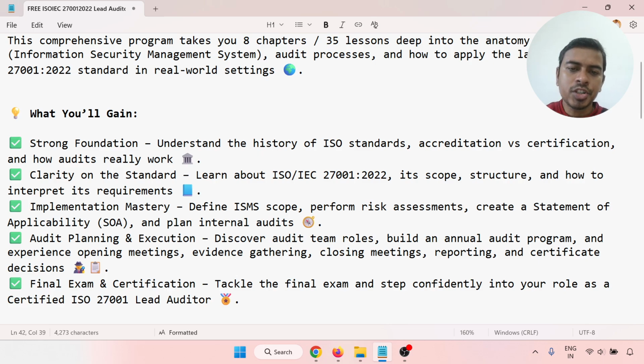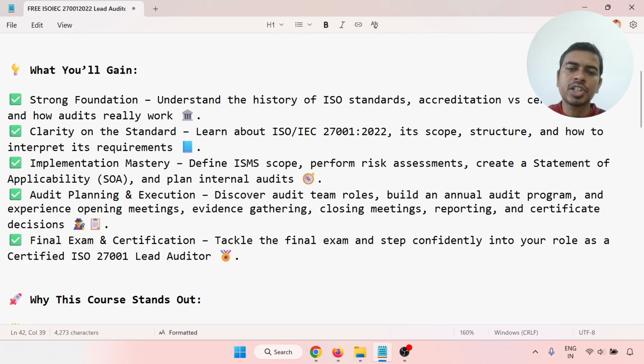Then audit planning and execution. Discover audit team roles and build an annual audit program, and experience the opening meeting, evidence gathering, closing meetings, and reporting and certification decision.